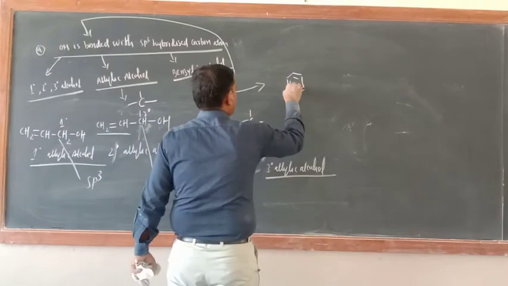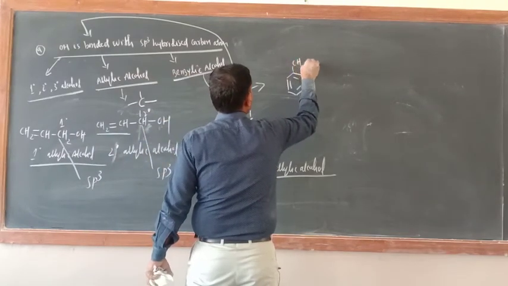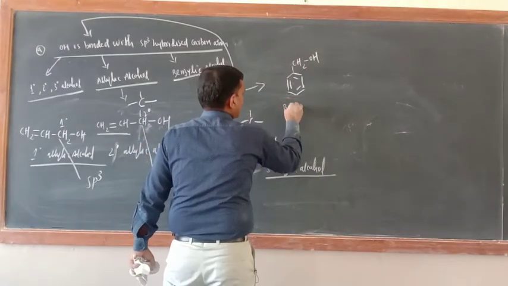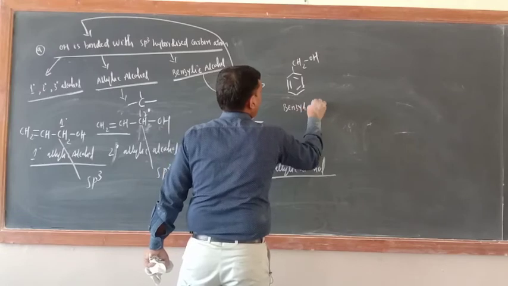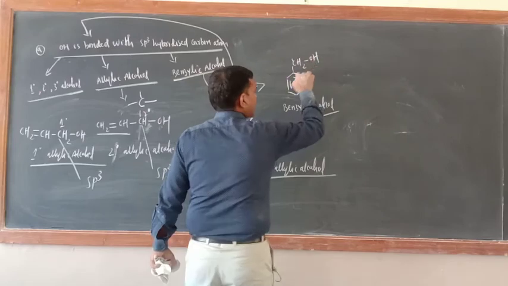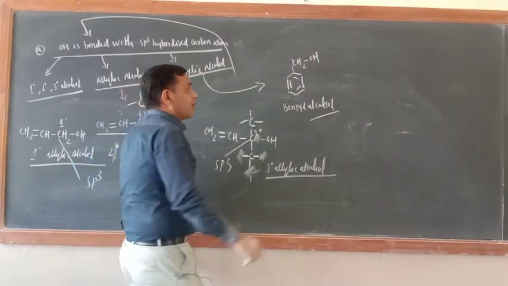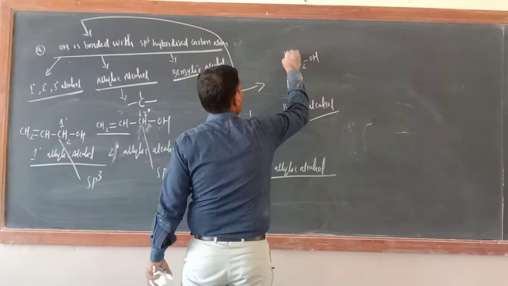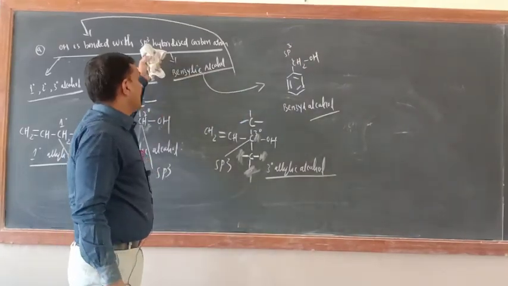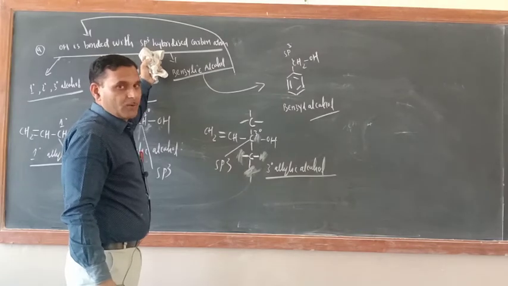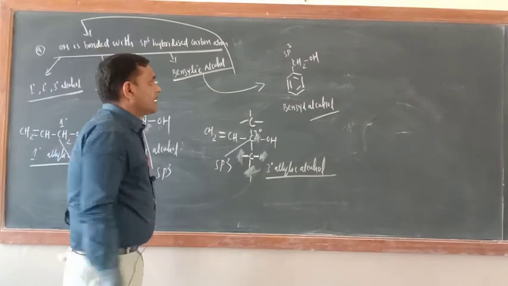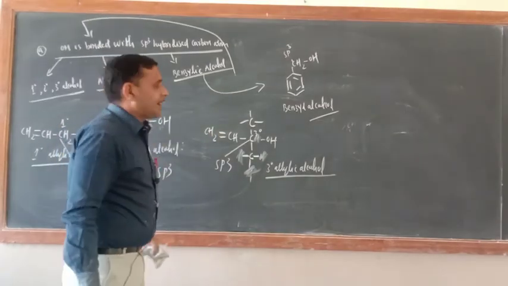Just see, under benzylic, this is what? Benzylic group or not? OH is bonded here. This is benzyl alcohol. So just try to understand here. Here OH is not directly bonded with the benzene ring. OH is bonded with this carbon atom, and this carbon atom is sp3 hybridized only. Correct? So that is why benzylic alcohol also comes under this alcohol category only, because OH is bonded with an sp3 hybridized carbon atom.